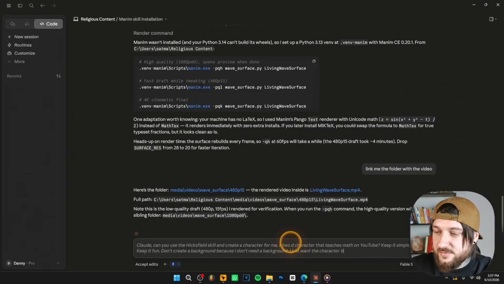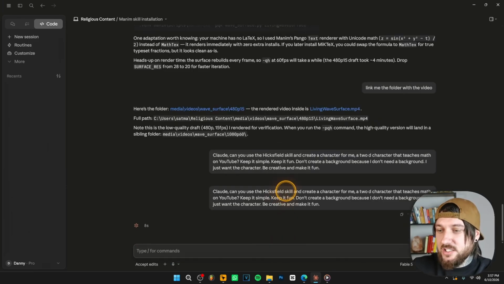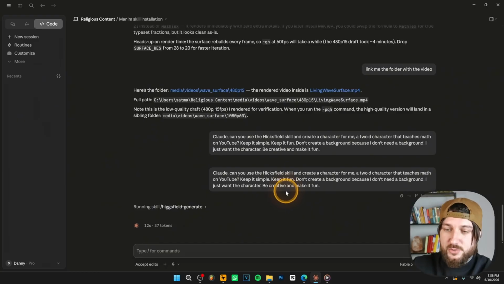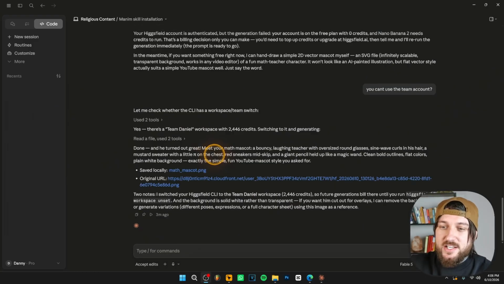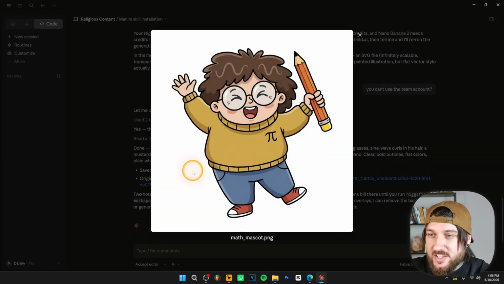Be creative and fun. And now because you've installed the Higgsfield skill, Claude Code is going to use this skill to create a character for you. Now, once Higgsfield is done generating the image, you will have it over here, as you can see, saved locally. You can click on it and open it. And as you can see, you have your character for your brand.